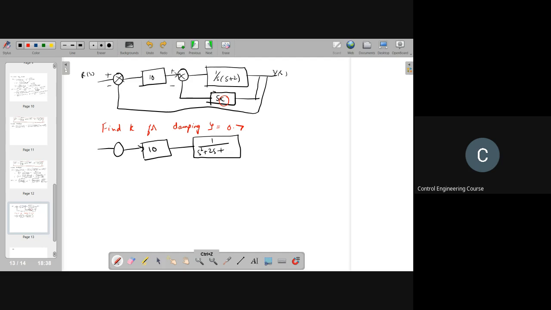Sorry, 2s plus sk. Right? This is the inner closed loop. So this will be 1 by s into s plus 2 divided by 1 plus sk by s into s plus 2. So this is equal to 1 by s square plus 2s plus sk. Right?